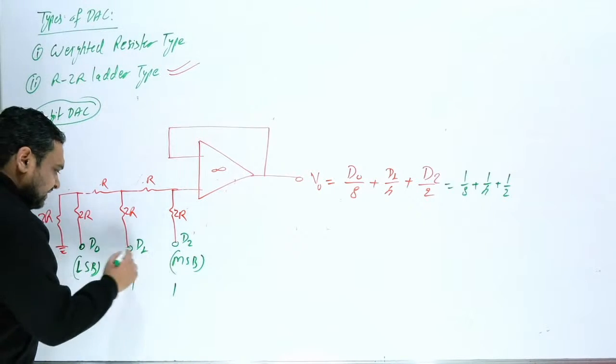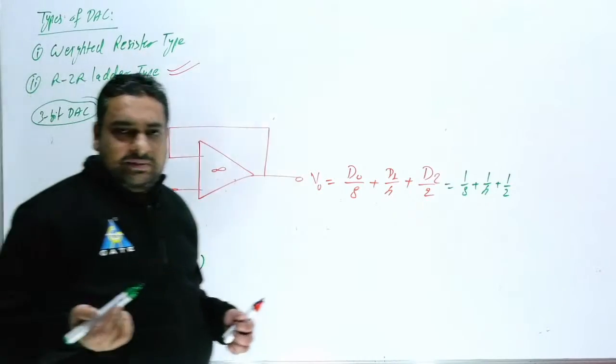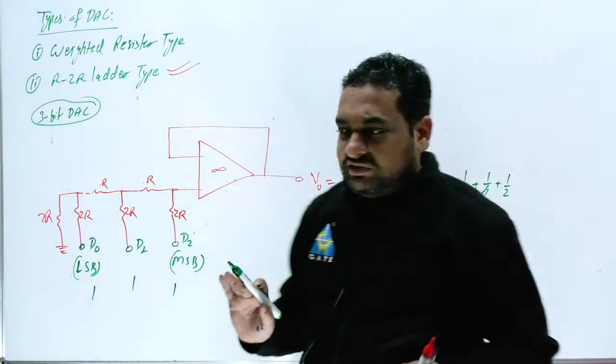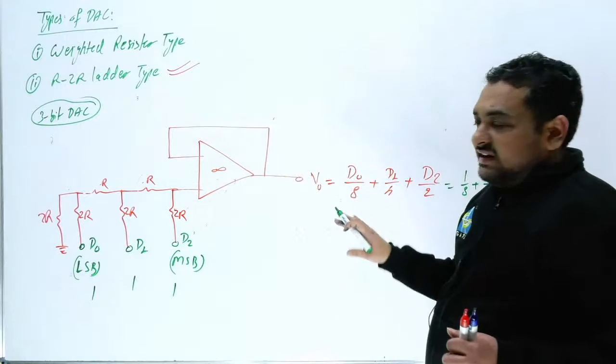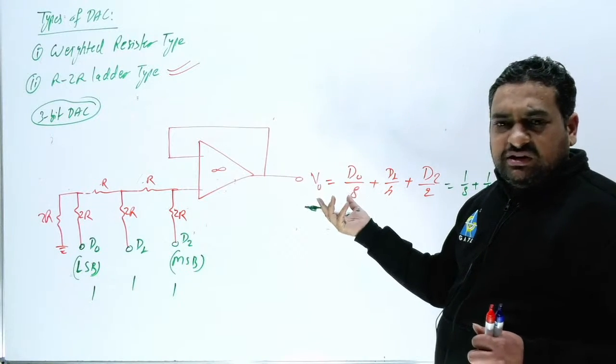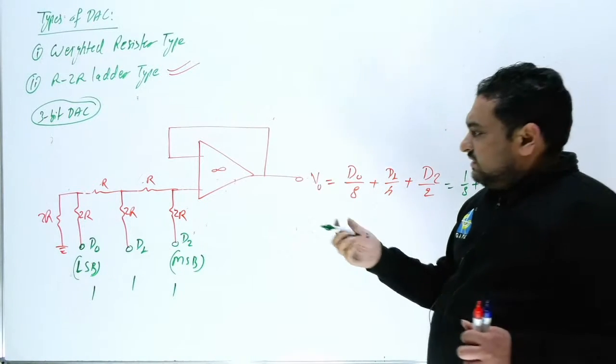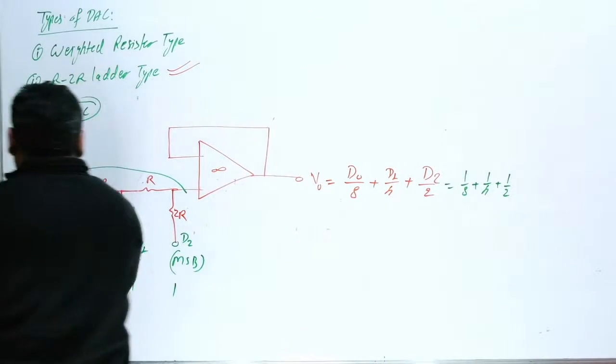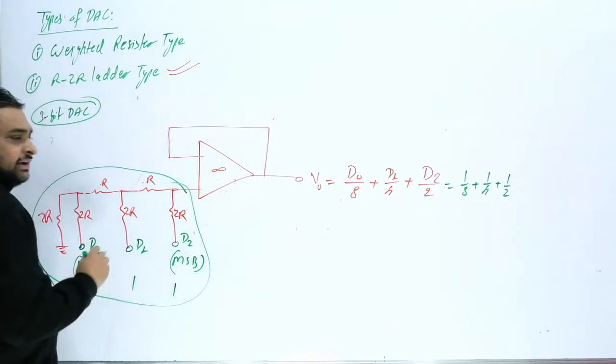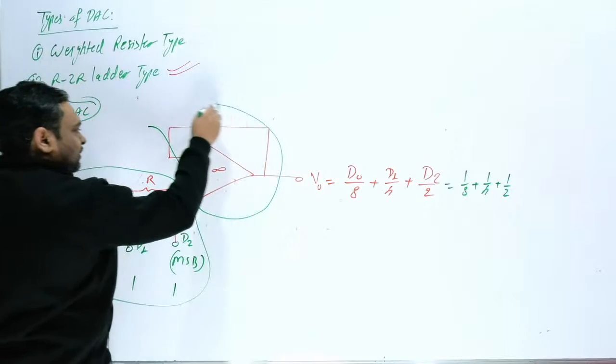Any voltage the examiner can provide. Definitely questions can be asked from here. I hope this is clear to all of you. Now you can handle it, and I hope you have already studied this. This is an op-amp circuit, and you can solve this circuit by network theory, and this circuit you can solve by your analog.